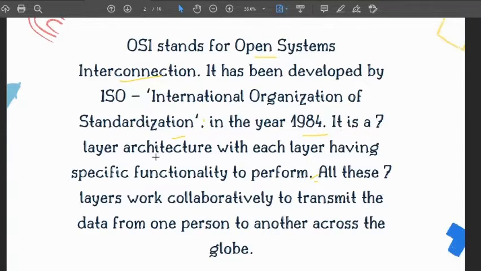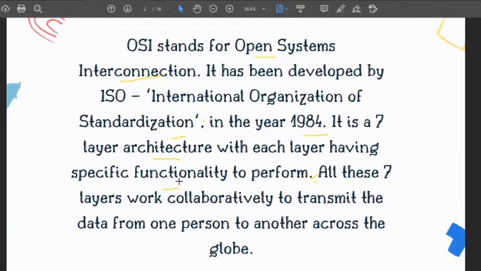It is a 7 layer architecture, and we are going to see all 7 layers in detail, with each layer having a specific functionality. Each layer describes how the data is formed into packets and how it gets transformed into fragments, segmentation.